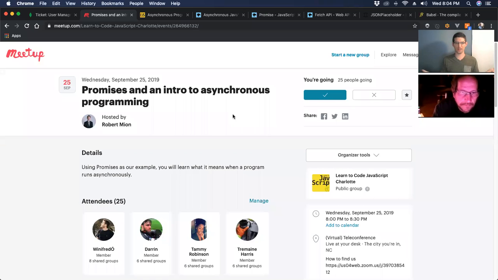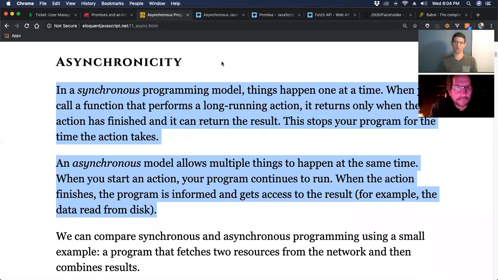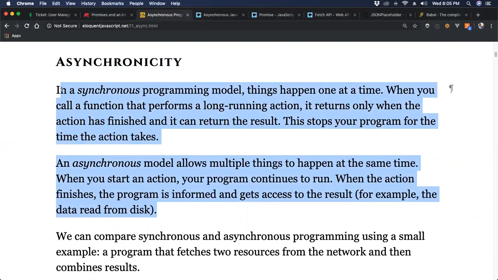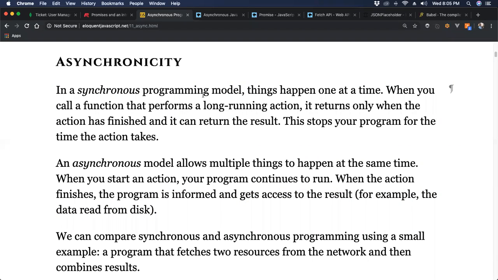And the best way that I can differentiate the two, I'm going to use one of the most popular books on JavaScript and programming. So mini plagiarism, but also I encourage you to try to read the book. I still struggle with it, but it's a great book. It's called Eloquent JavaScript. It's free online, eloquentjavascript.net. And I have highlighted a section from the 11th chapter on asynchronous programming. So let me close this up. And these 2 paragraphs, let's just kind of read them and try to understand.